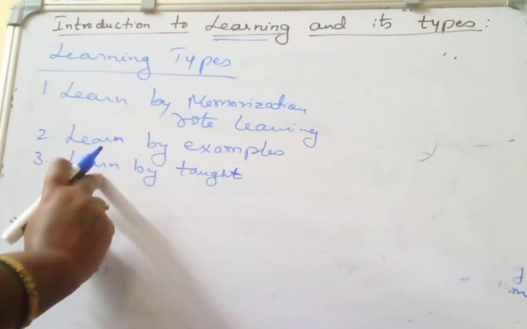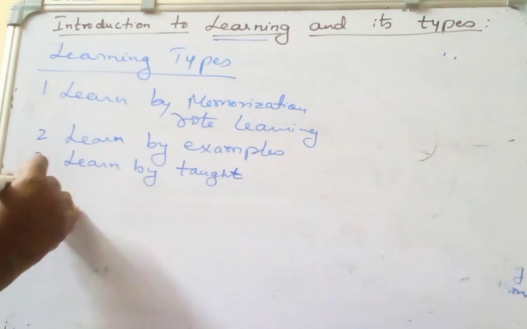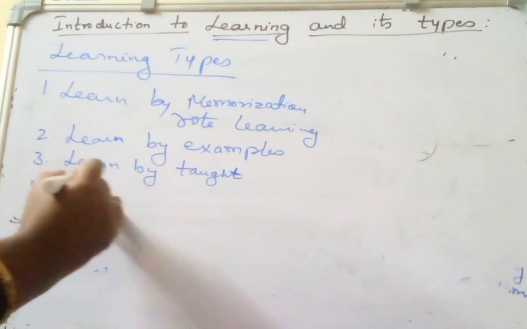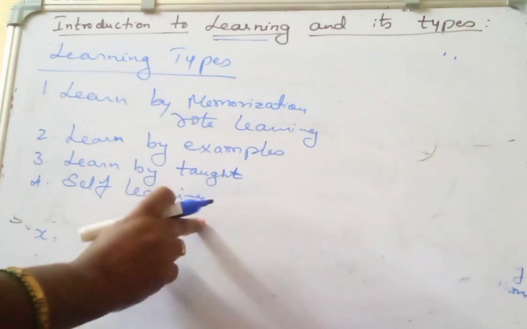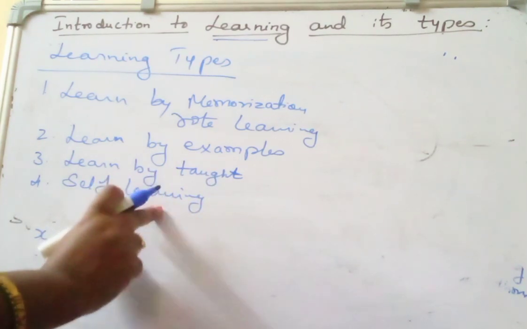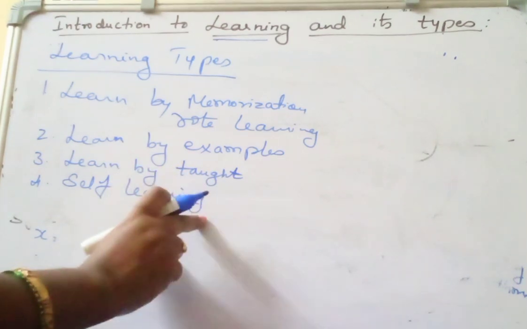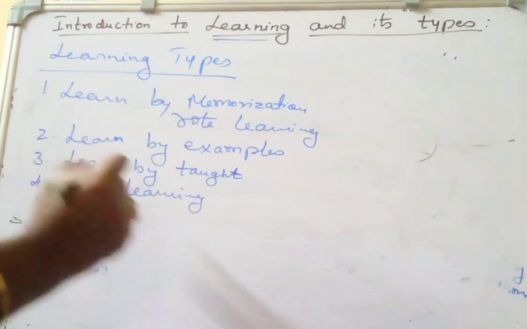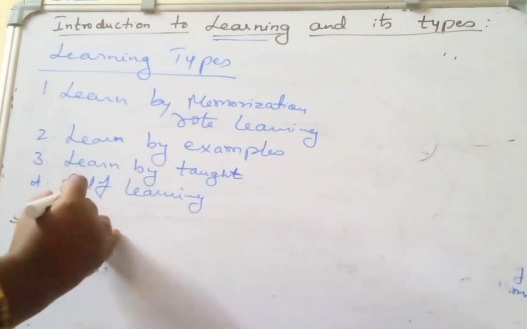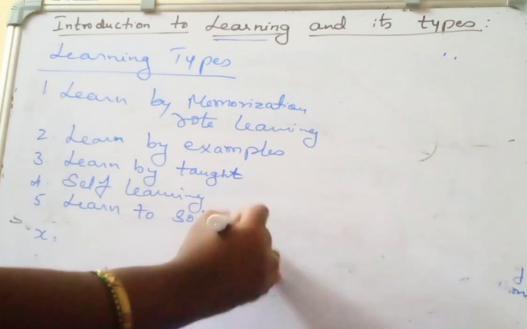So it can be both. For learning purposes it can make use of supervised learning or unsupervised learning, or it can learn by itself. That is called self learning. Reinforcement learning is an example of self learning, where it makes moves by itself. A reward is given based on the feedback it has received. It will update and then start making predictions. Then, learn to solve problems.